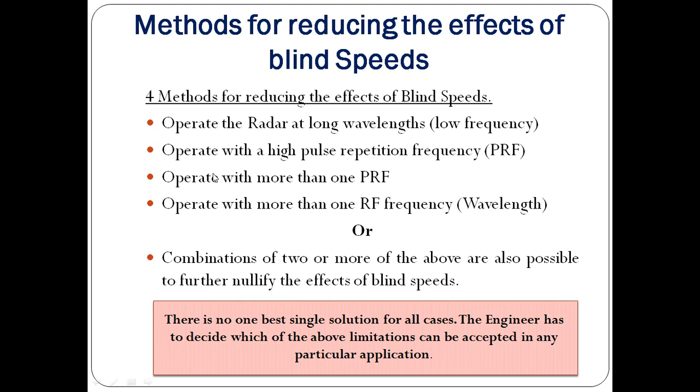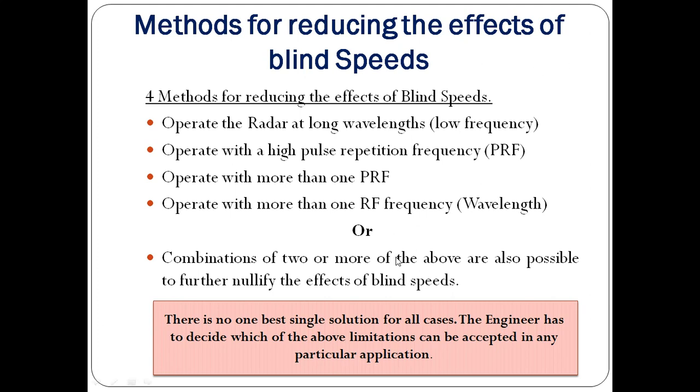Also, you can operate the radar with more than one PRF. If you get a blind speed at one particular PRF, the other PRF can be used for the regular operation. Or you can use a radar by operating with more than one RF frequency or wavelength. If one wavelength or RF frequency gets affected by the blind speed, the other can be used.